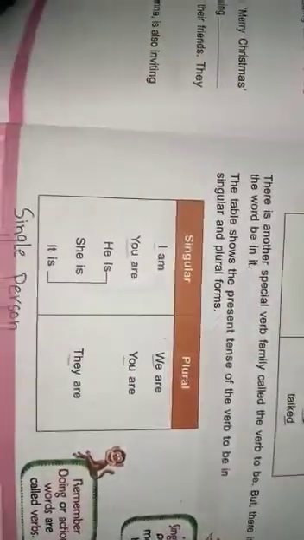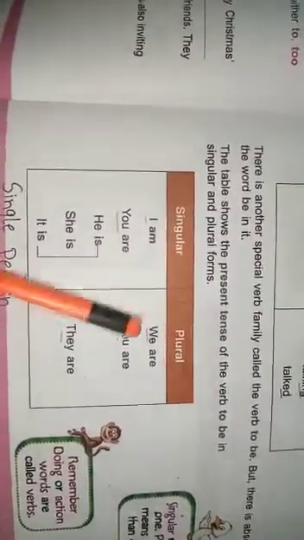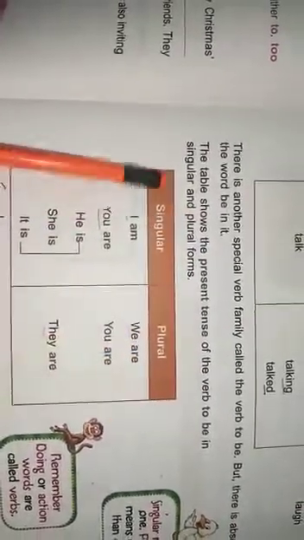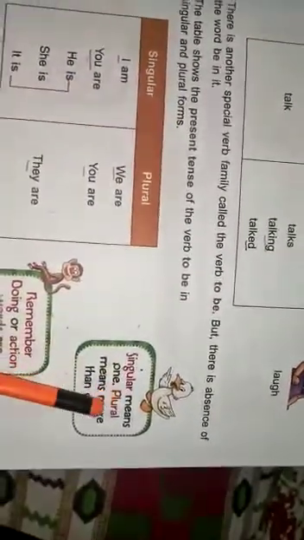Here is another table. This table shows the present tense of the verb to be in singular and plural forms. Singular and plural form. So what is singular? Singular means one, and plural means more than one. Now look at this table.